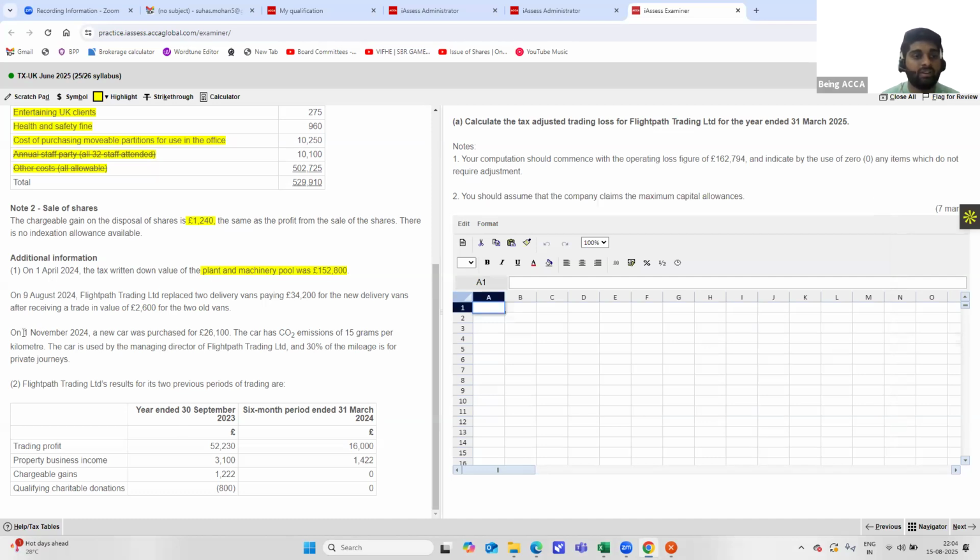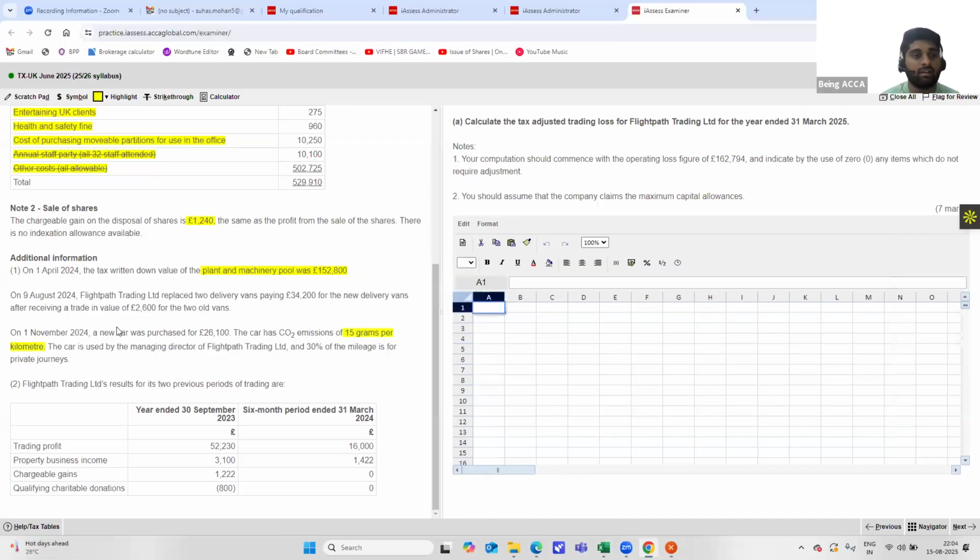On 1st November 2024, a new car was purchased for 26,100 pounds. The car had CO2 emissions of 15 grams per kilometer. Since it is 15 grams per kilometer, the car is under the 50-gram threshold, and so it will be categorized under the main pool.